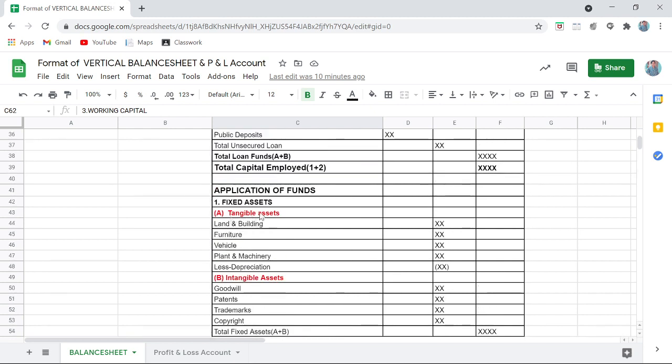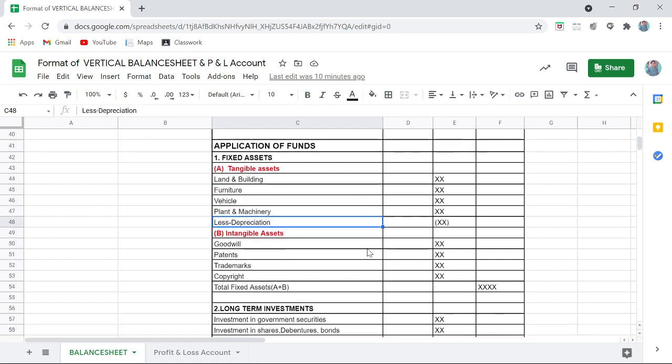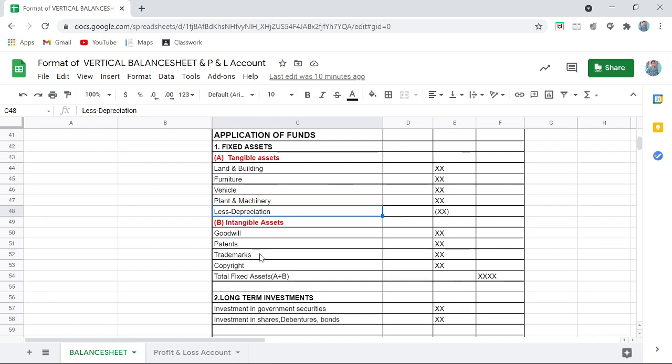Fixed assets. First we have tangible and intangible. As you all know, fixed assets are categorized into two, tangible and intangible. So tangible: land and building, furniture, vehicle, plant and machinery. These are just examples. You may have other assets as well. Minus depreciation. So basically this will be the net amount recorded here. Then we may have intangible assets like goodwill, patent, copyright, trademark. Adding these two, tangible and intangible, you will get total fixed asset. Okay, so this is first point done.